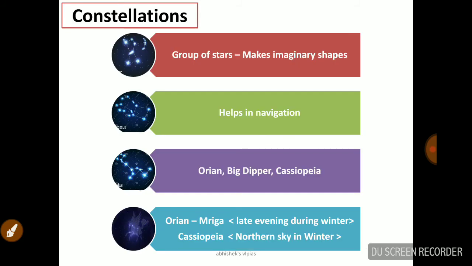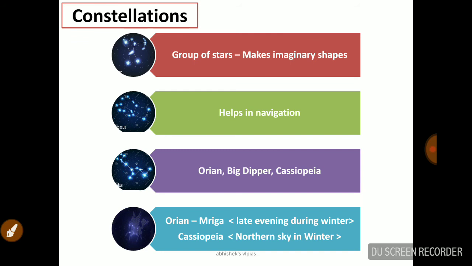Now we will talk about the constellations. Constellations means a group of stars. Okay, so we can make imaginary shapes out of the group of stars, as you can see in this figure. And most of the time it helps in navigation for the sailors. Examples: Orion, Big Dipper, Cassiopeia, etc.